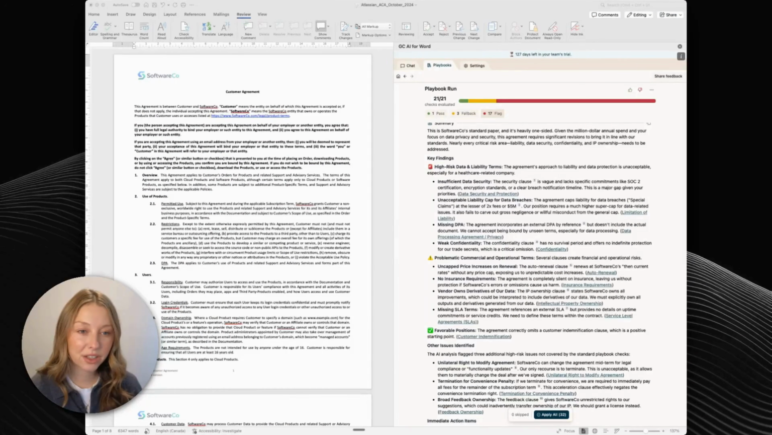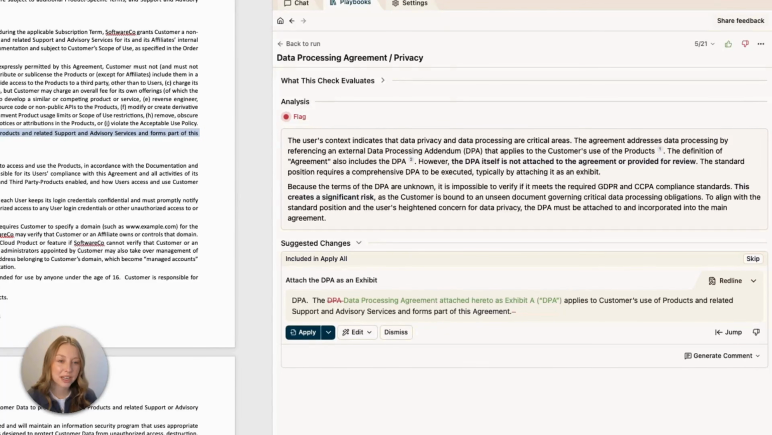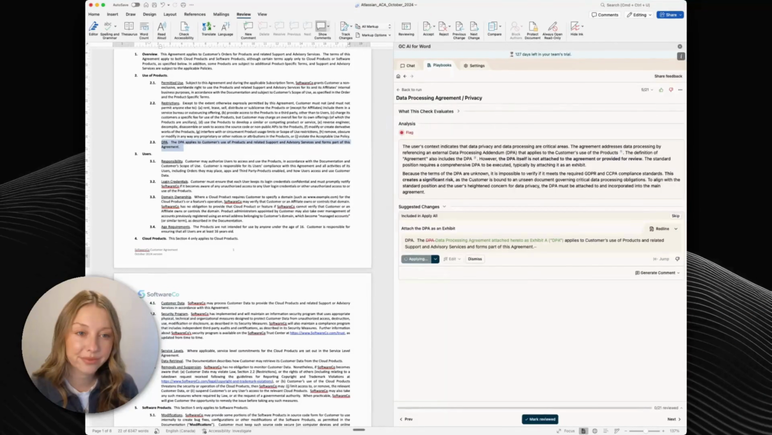First, I'm going to take a look at the data processing agreement check. The contract incorporates Software Co's standard online DPA via a hyperlink, and that's not going to work for us. At Acme, we don't ever agree to online DPAs. You can't keep track of URLs, they change, they update, and suddenly you're bound to terms you haven't even reviewed. Our standard is to have the DPA attached as an exhibit. This suggestion's great, so I'll go ahead and hit apply.